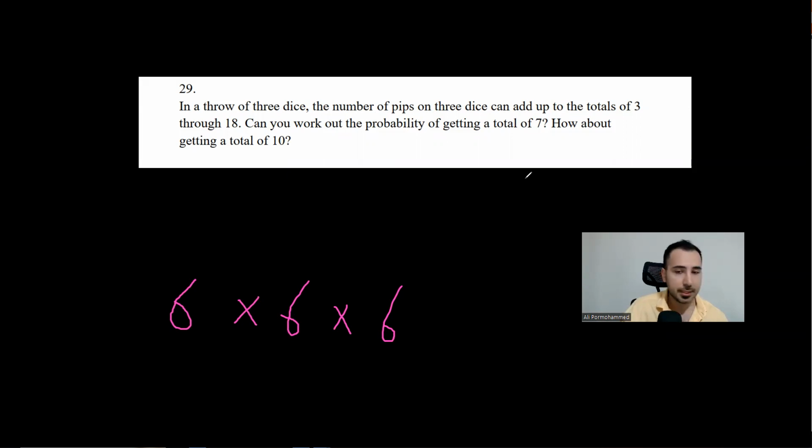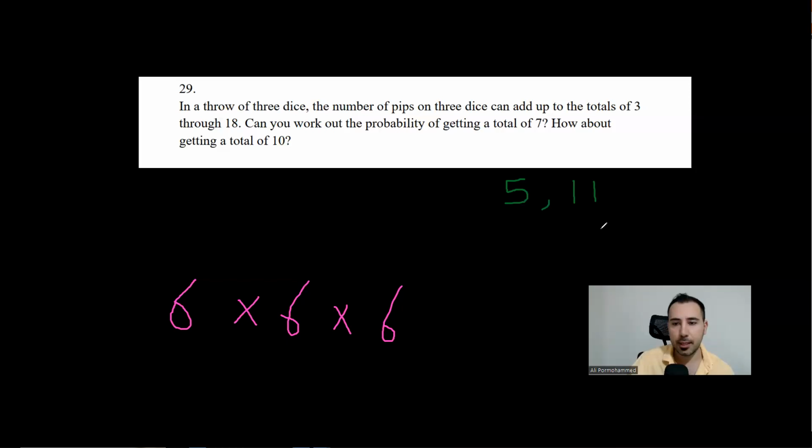So let's see, let's get everything here. That's gonna be 5, 1, 1. All right, 1, 5, 1, 1, 1, 1. Okay. How about 2? 2, 1, and 4. This is another one.